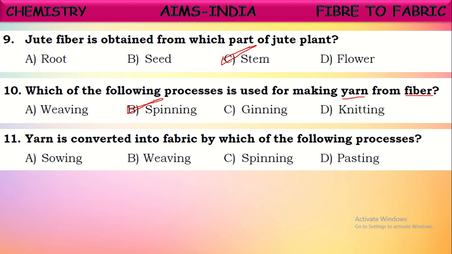If a single yarn is used for making fabric, then the process is called knitting. If two or more yarns are used at the same time for making a fabric, then the process is called weaving. Anyhow, here weaving and knitting are the two processes which are used to convert yarn into fabric.